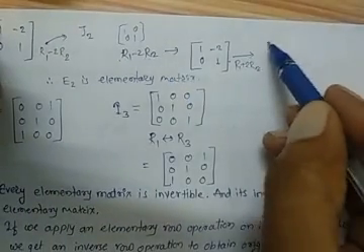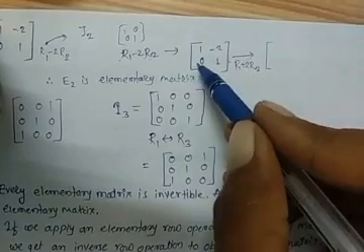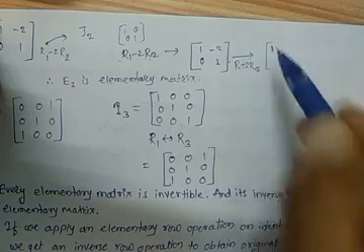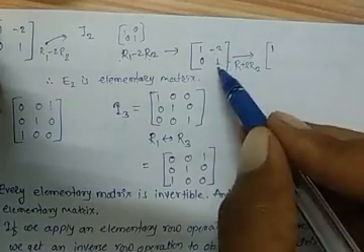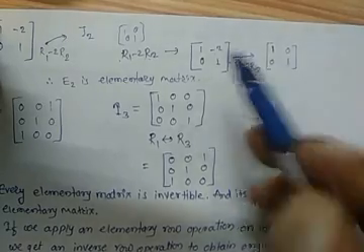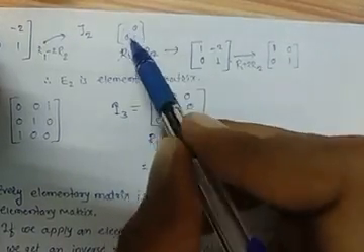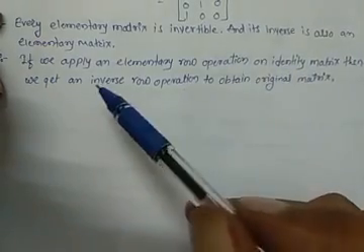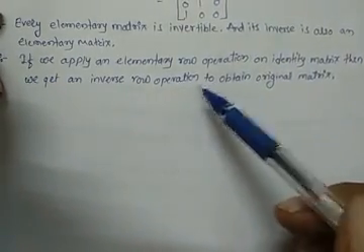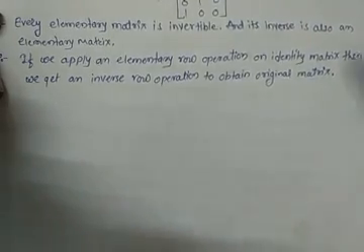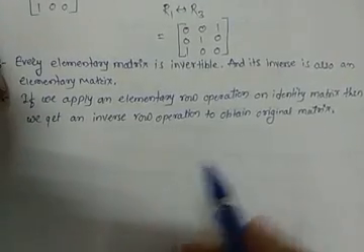So after applying this on the elementary matrix, we get 1 minus 0 is 1, and minus 2 plus 2 will be 0, and the second row as it is. So we get the original matrix, which is our identity matrix. This means that when we apply an elementary row operation on the identity matrix, its inverse row operation also obtains the original matrix.